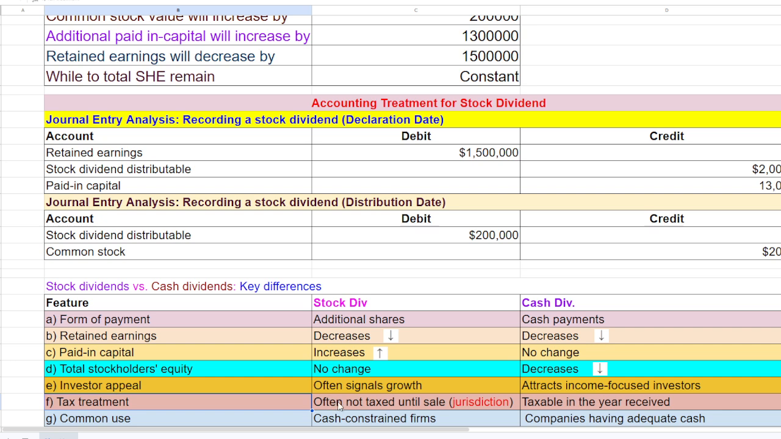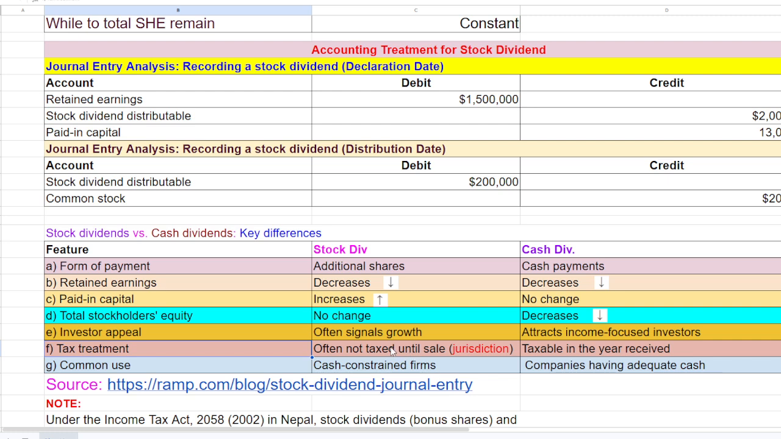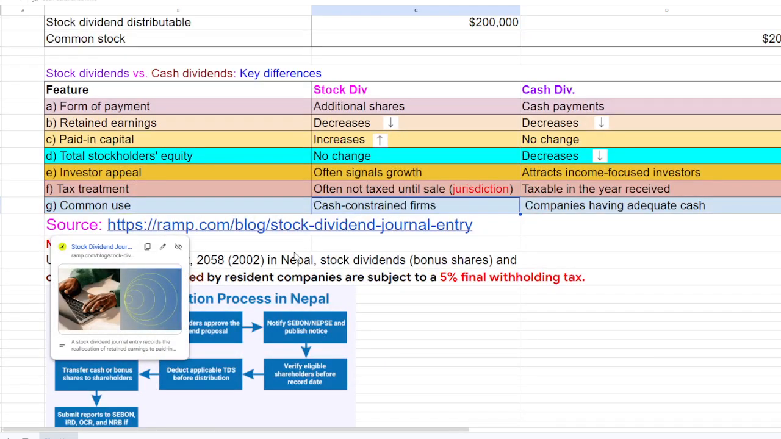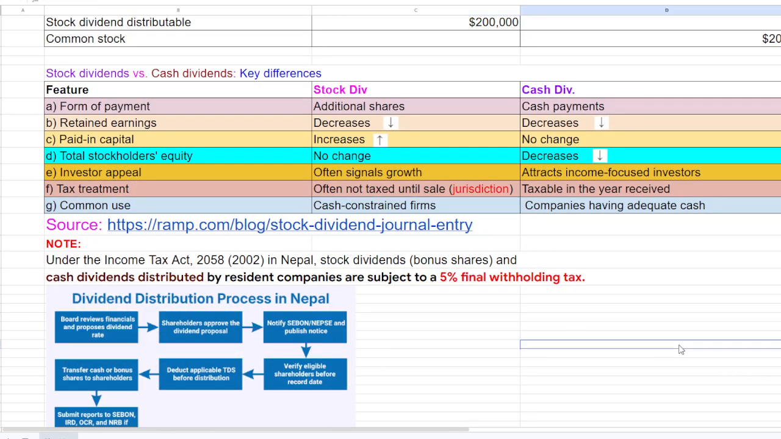Tax treatment: with stock dividend it is often not taxed until sale, however it varies from country to country, while cash dividend is taxable in the year received. Okay, so common use is that when we have cash constraints, firms distribute the stock dividend. When companies have adequate cash, they prefer the cash dividend. Okay, so this is the source I have used to discuss this concept.